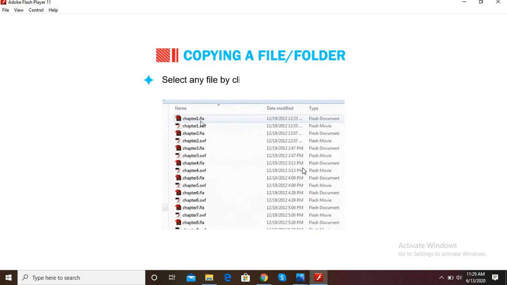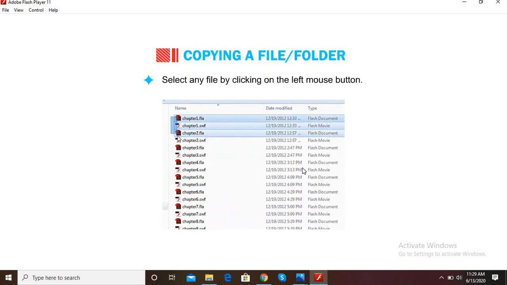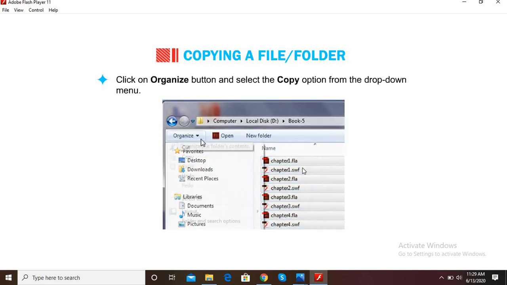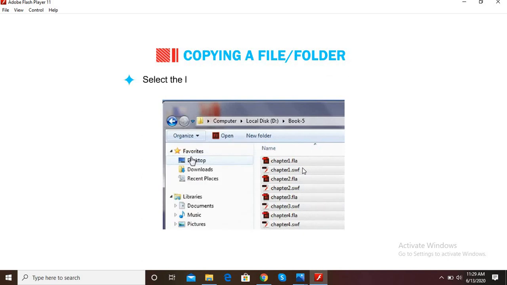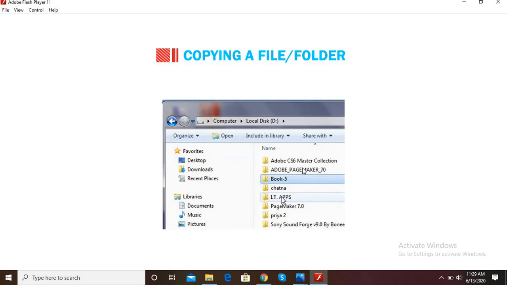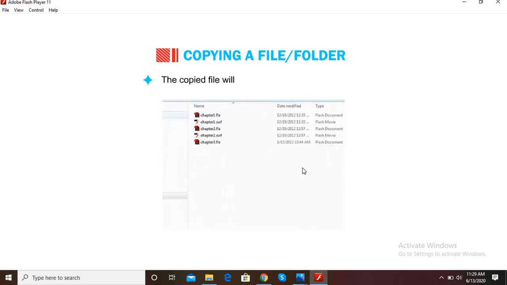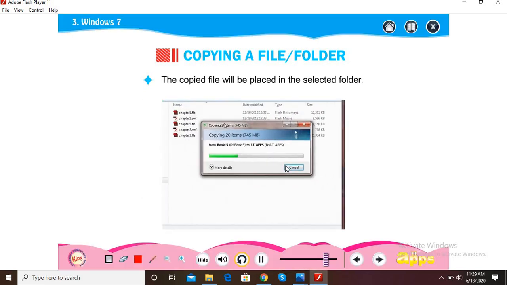Select any file by clicking on the left mouse button. Click on the Organize button and select the Copy option from the drop-down menu. Select the location where you want to place the copied file. Then click on the Paste option from the Organize button. The copied file will be placed in the selected folder.